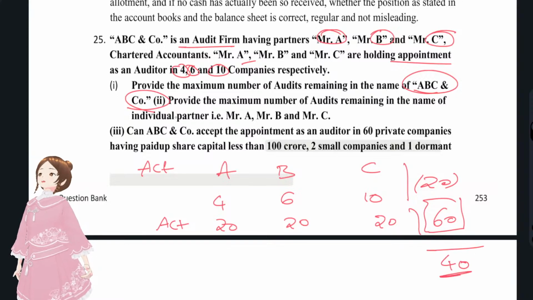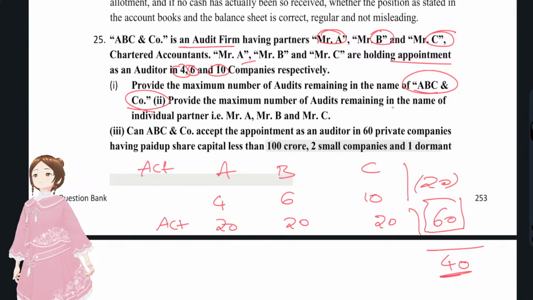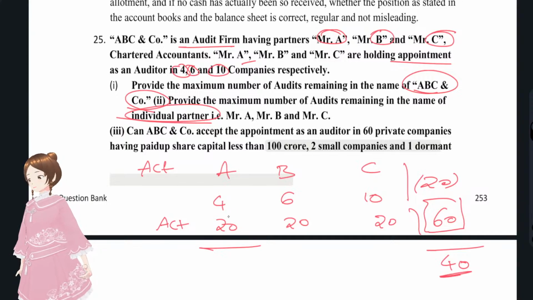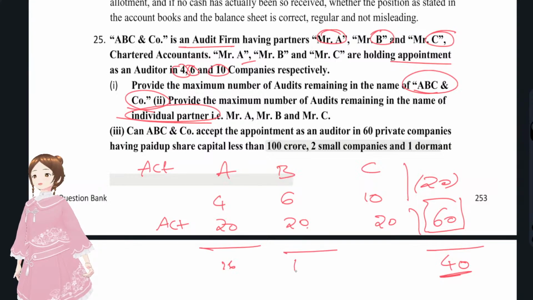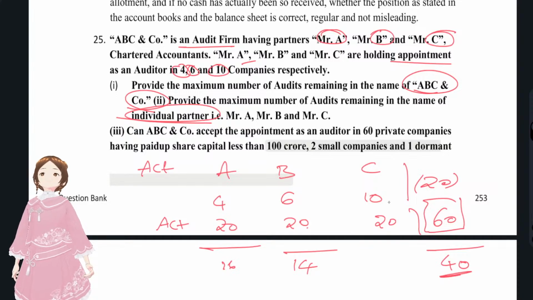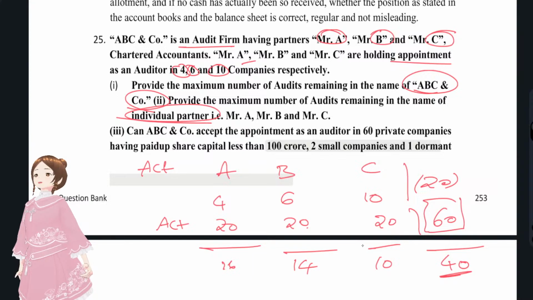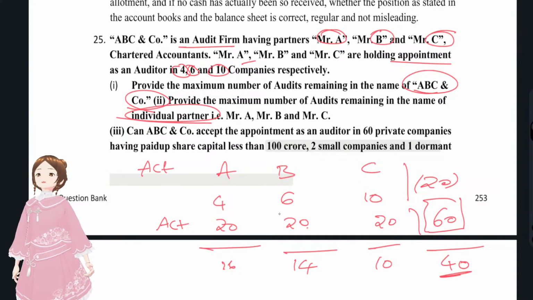Second one is provide the maximum number of audits remaining in the name of individual partners. Out of 20, 4 were already exhausted, so 16. Out of 20, 6 were exhausted, so 14 appointments B could still accept. Out of 20, 10 were already exhausted by C, so the remaining 10 companies C could accept.